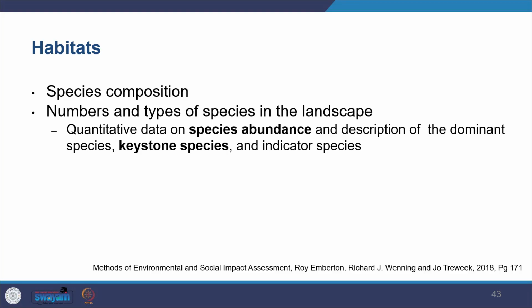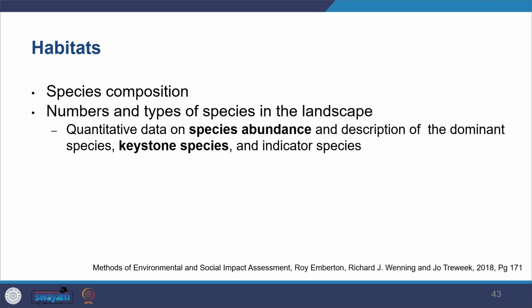Those aspects which will allow it to absorb. If you look at it, it's the species composition. So what is species composition? Species composition refers to the numbers and types of species in that particular context or the landscape.